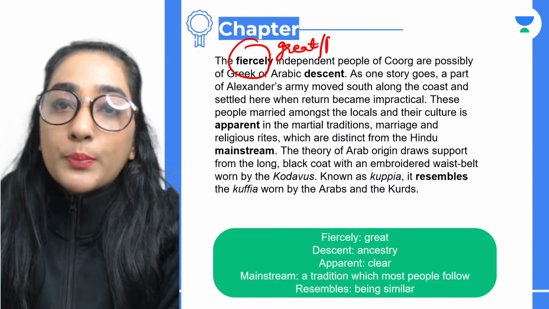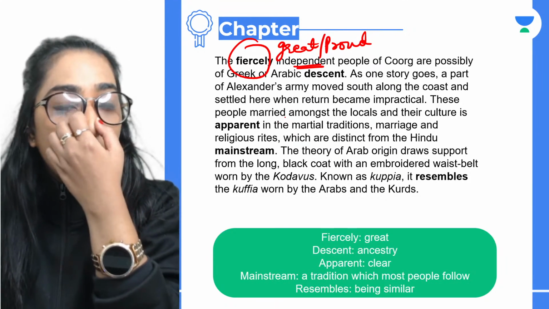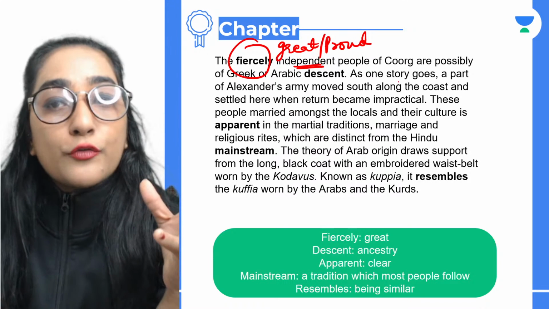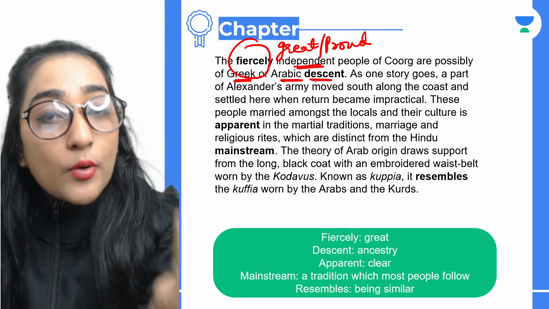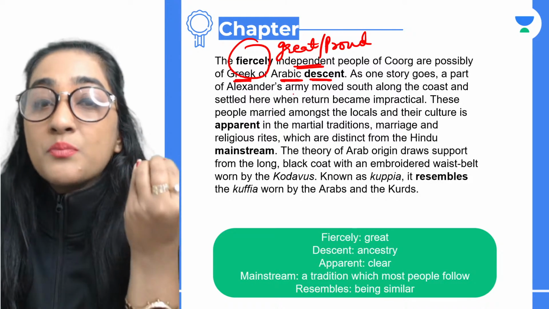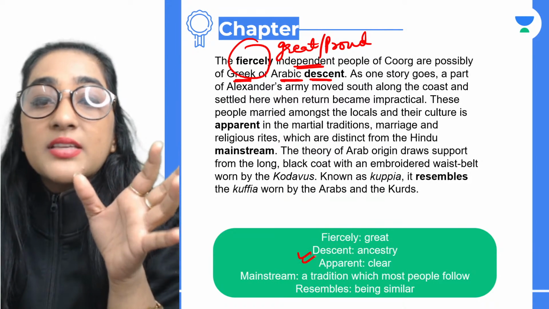The very proud people, and they are independent as well. Okay, they are not dependent on anyone else. So, the great proud people of Coorg are possibly of Greek or Arabic descent. Now, there's a story behind it. What do you mean by that? That maybe these people, the great and proud people, descent basically means ancestry.